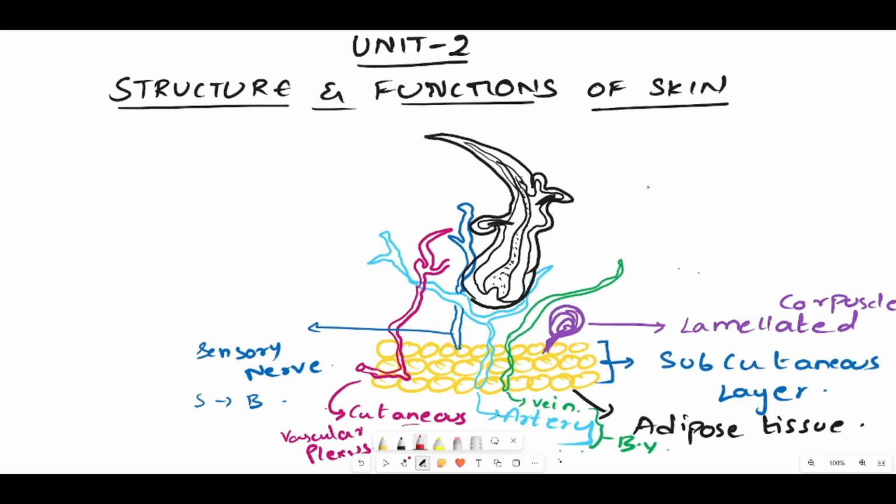In the structure and functions of skin, there is one of the most important structures in its diagram. That is this particular hair part. This part we will be calling the hair root. The outer part is called the hair follicle.